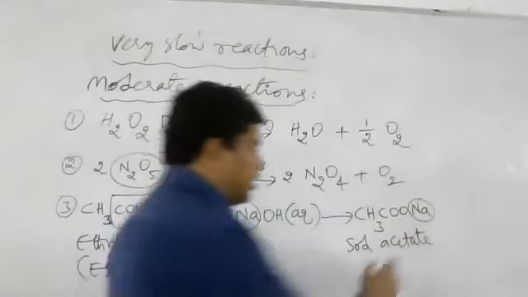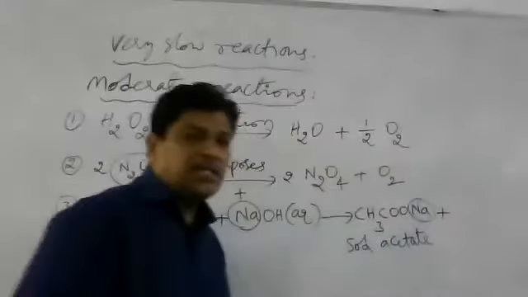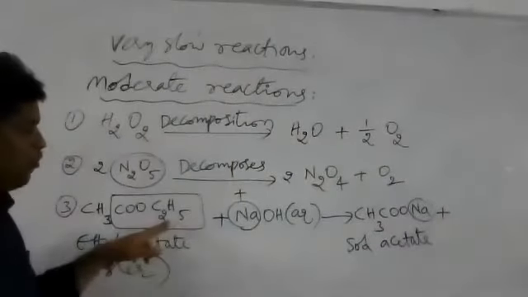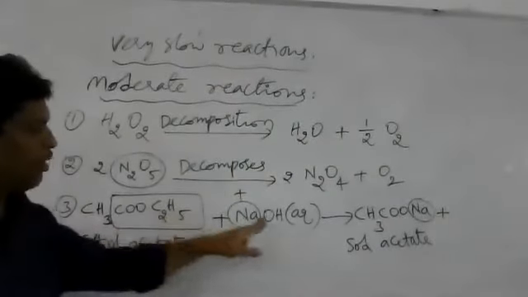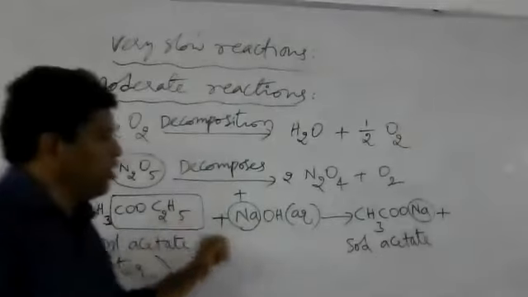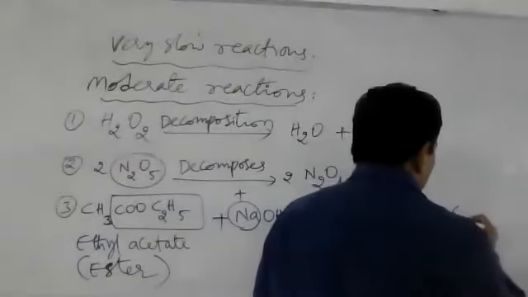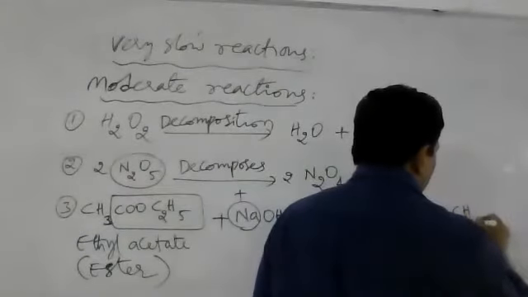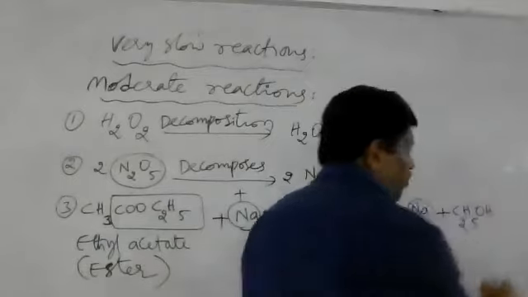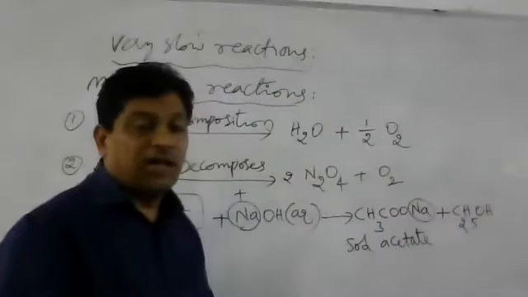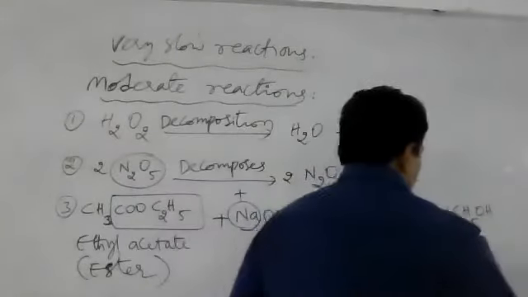One salt is formed. Along with this sodium acetate, what can be formed? C2H5OH, which is called ethyl alcohol, otherwise ethanol.